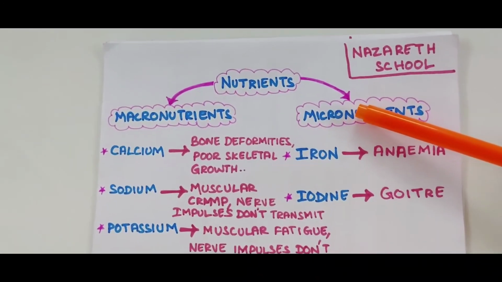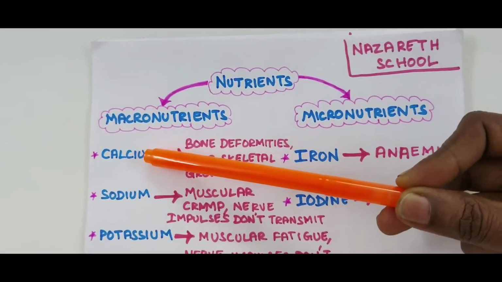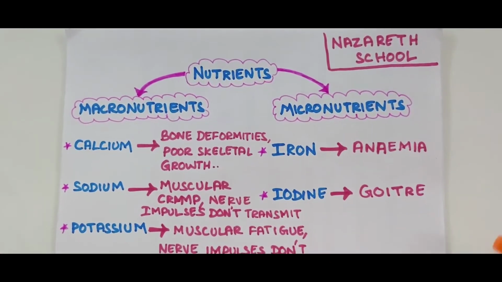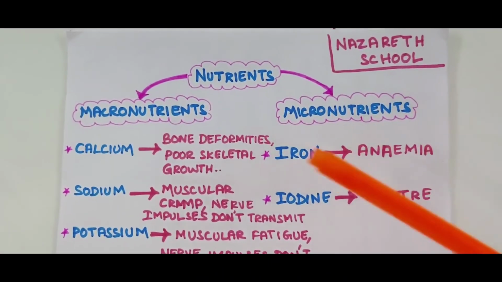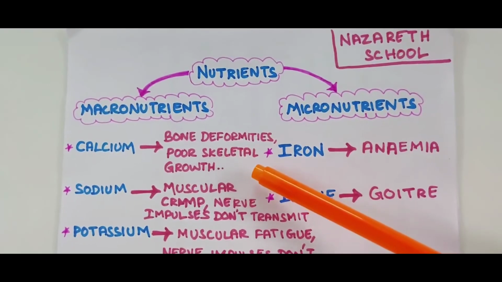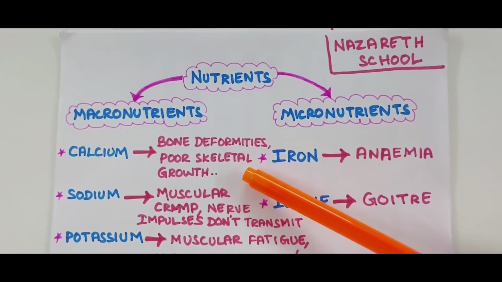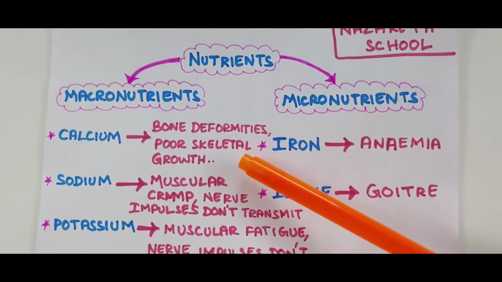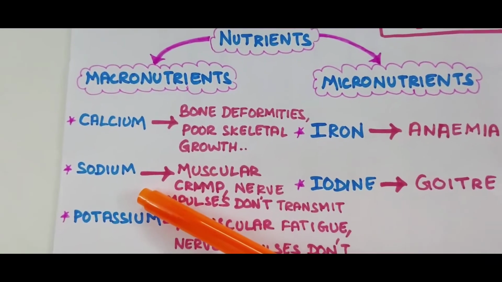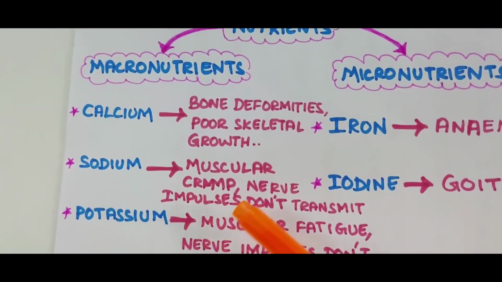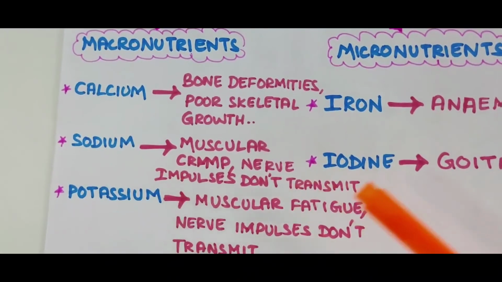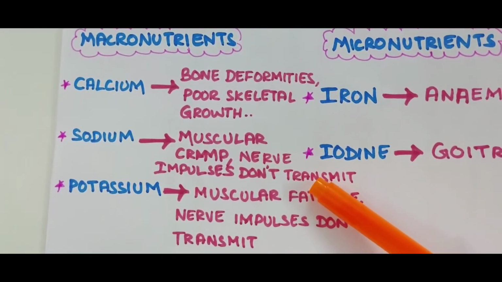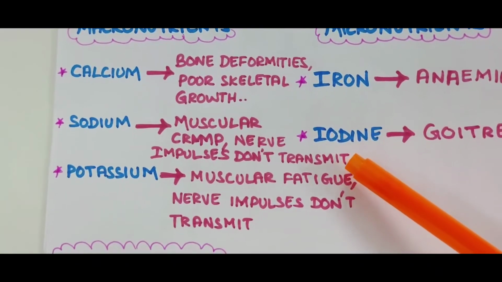Under macronutrients we have calcium. The sources of calcium are dairy products, beans, cabbage, eggs and fish. If a body lacks calcium, it results in bone deformities, poor skeletal health and osteoporosis in adults, which means a reduction in bone density in our body. And the next comes sodium. The source of sodium is common salt. If a body lacks sodium, it results in muscular cramps and nerve impulses do not get transmitted, which means our body does not react instantly.